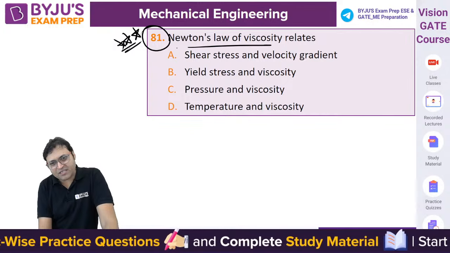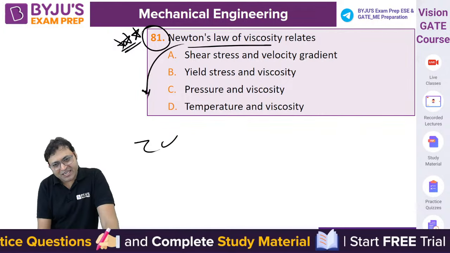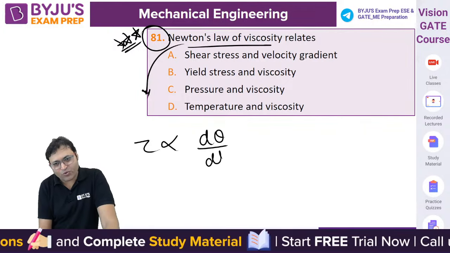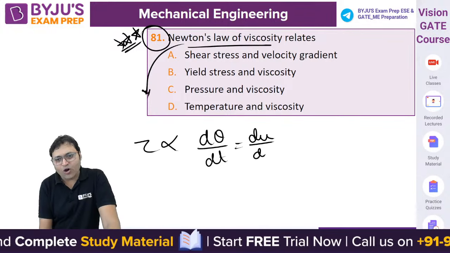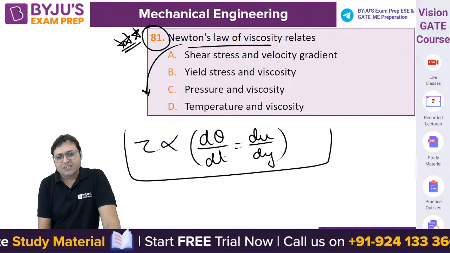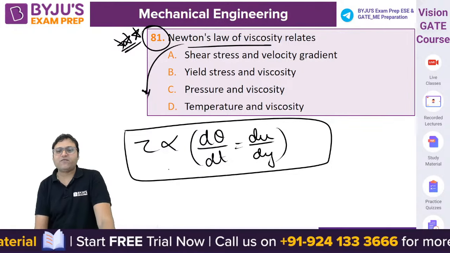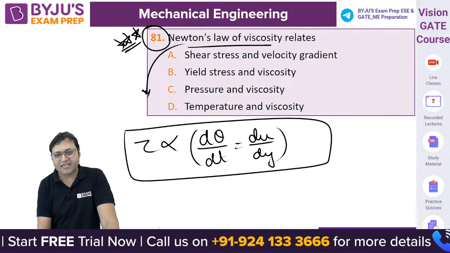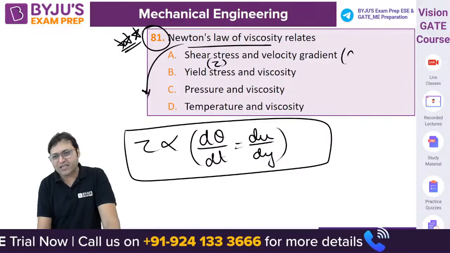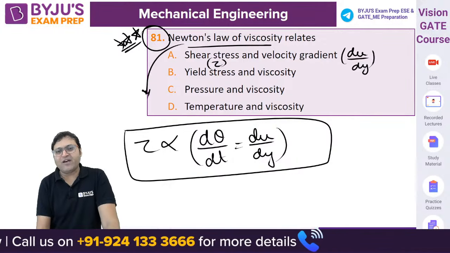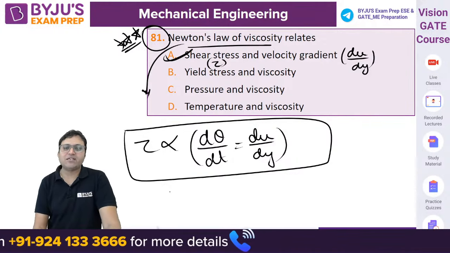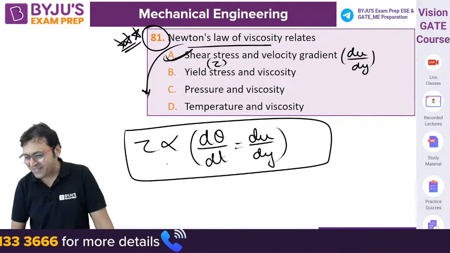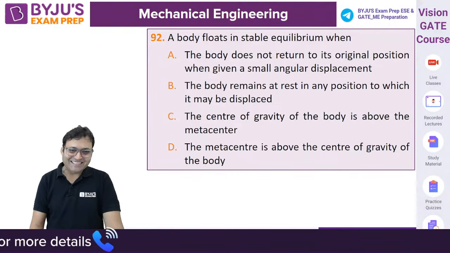Newton's law of viscosity says shear stress is directly proportional to rate of angular deformation or velocity gradient. Shear stress and velocity gradient, du by dy. Change in velocity with space is called the gradient of velocity. Option A. Suraj sir is waiting.